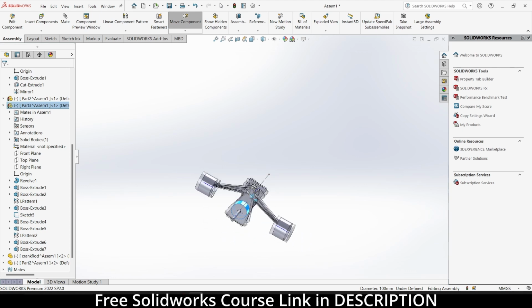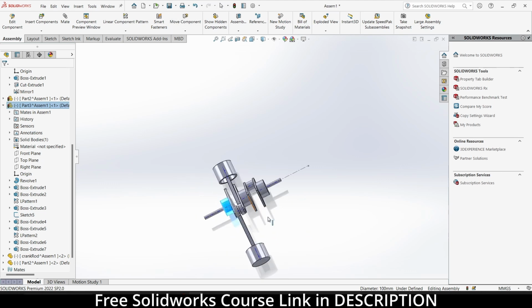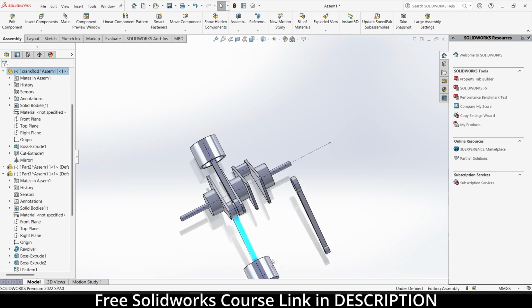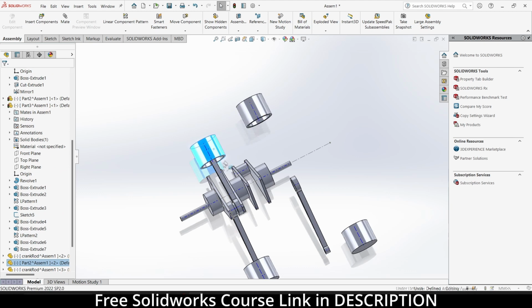Looks good to me. Now let's make two more. So by pressing Control and right click on a mouse, drag it. By pressing Control, right click on a mouse and drag.